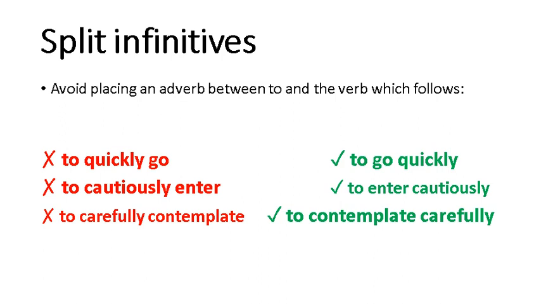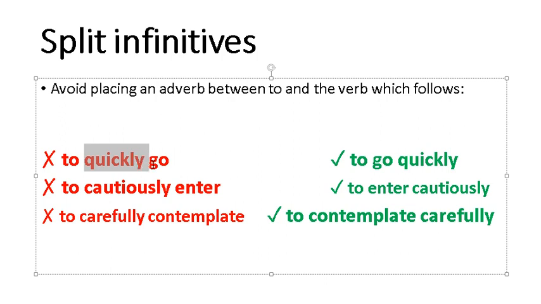Split infinitives. There is an error while we are using split infinitives. What's that error? Usually, we are putting an adverb between that split infinitive, like to quickly go. Here, this quickly is an adverb, and this is in between to and go. So this is the wrong one because we have split the infinitive, which we usually need not do. So the right one is to go quickly.